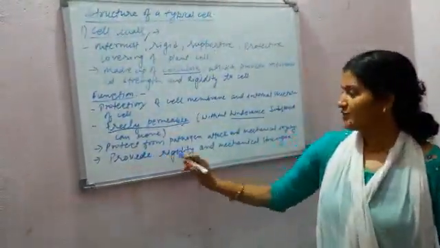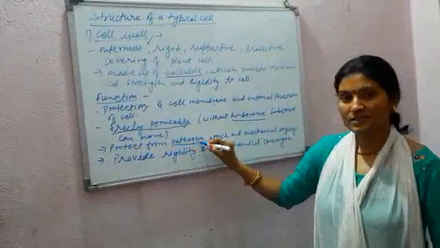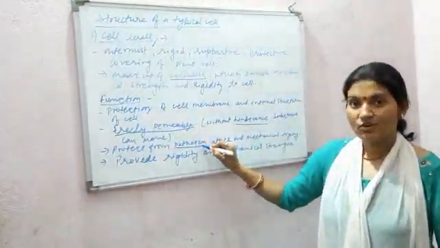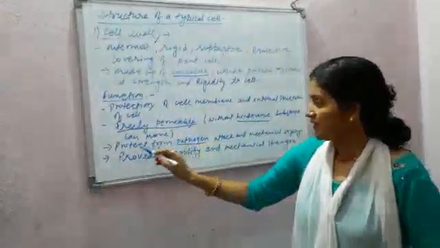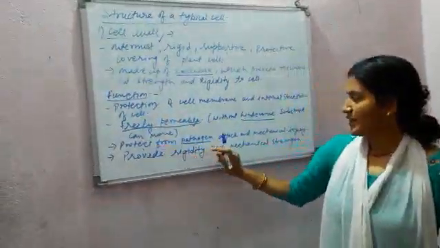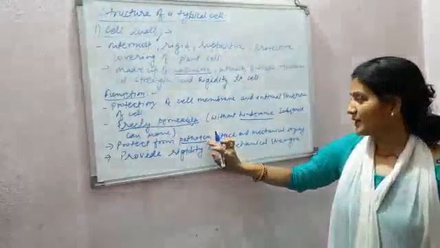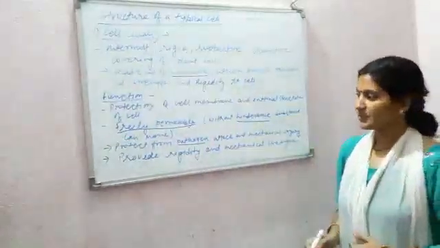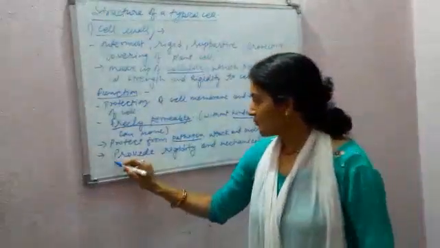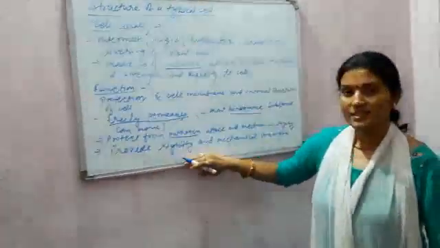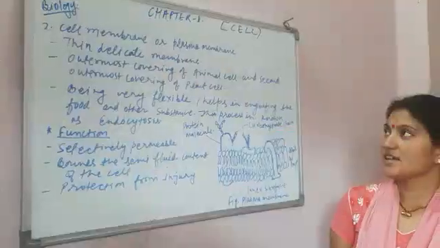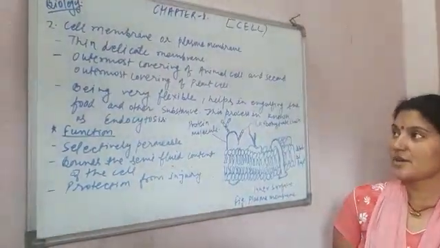Next, protect from pathogen. Pathogen is any microorganism which can cause disease. Yes, then this cell wall also protects the plant from pathogen attack and mechanical injury. Next function, provide rigidity and mechanical strength. This is all about the cell wall. Now the cell membrane or plasma membrane.